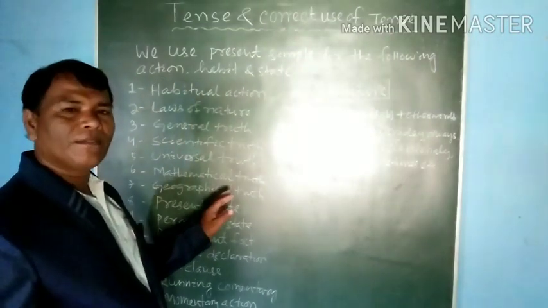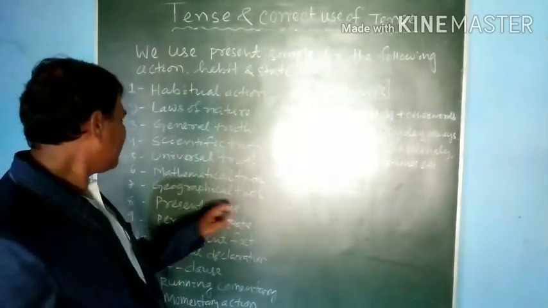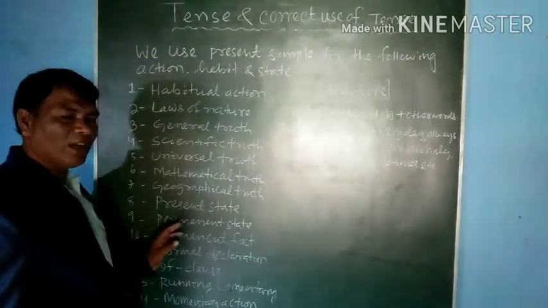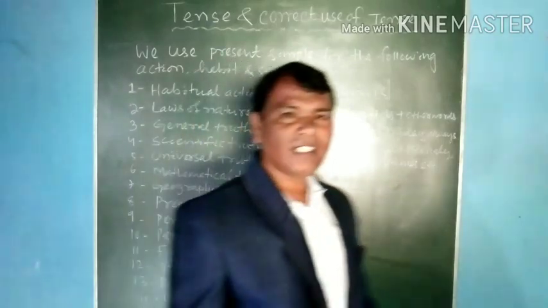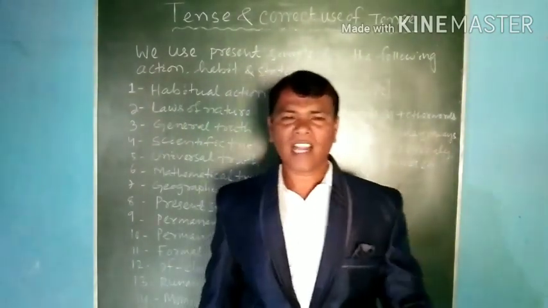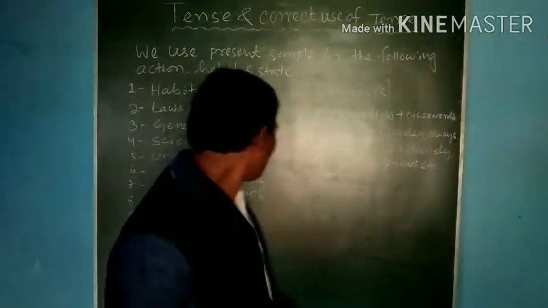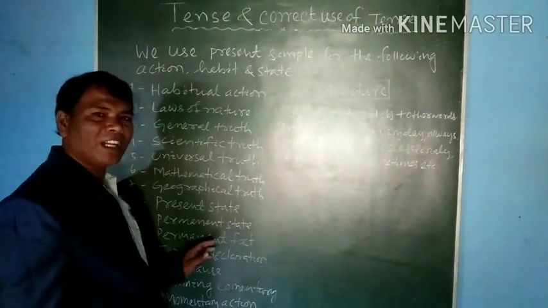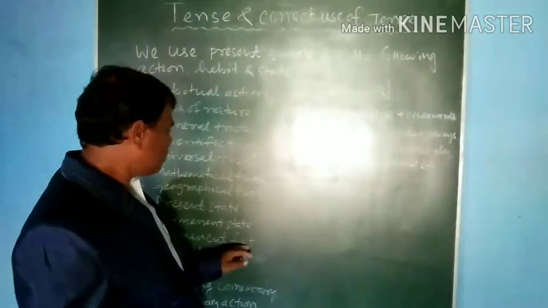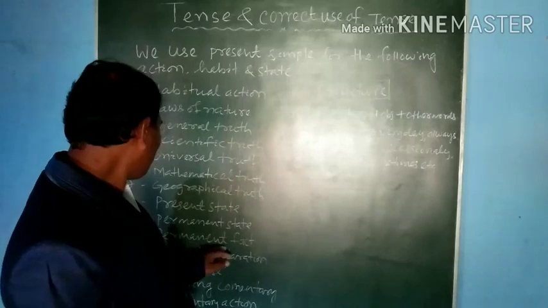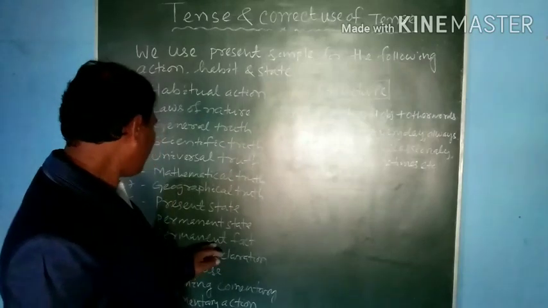Suppose I am hungry or I feel hungry. That is present state. It indicates present state. Like this, permanent state. What is permanent state? Permanent state is that I live in Keonjhar. Cuttack stands on the Mahanadi. That is called permanent state. And that is permanent fact. What is permanent fact? Permanent fact means Bhubaneswar is the capital of Odisha and Delhi is the capital of India. That is the permanent fact.